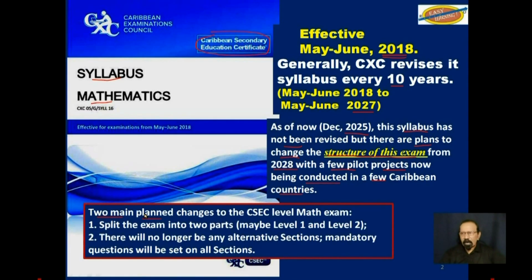Two main planned changes are: one, to split this CSEC math exam into two parts, maybe a level 1 and a level 2. And two, there will no longer be any alternative sections. Mandatory questions will be set on all sections.